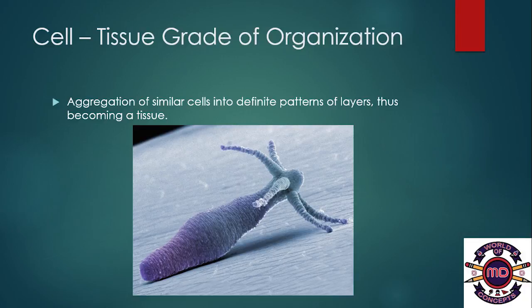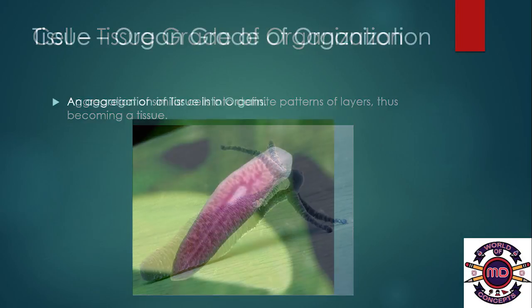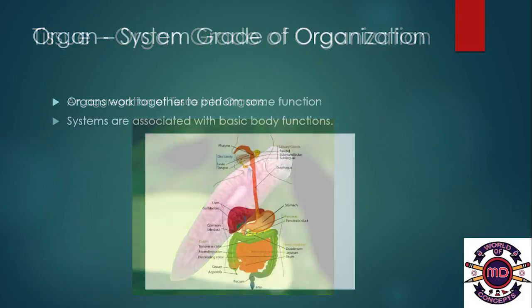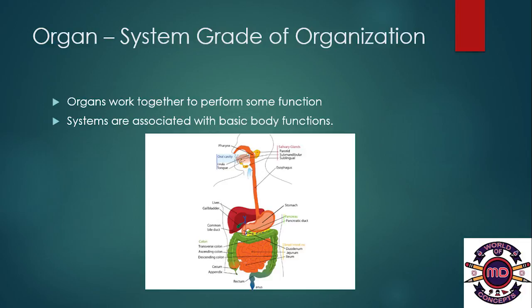Cell tissue grade of organization. Aggregation of similar cells into definite pattern of layers, thus becoming a tissue. So a group of cells performing similar functions are termed a tissue. Tissue organ grade of organization. An aggregation of tissue into organs. Organ system grade of organization. Organs work together to perform some functions. Systems are associated with the basic body functions.